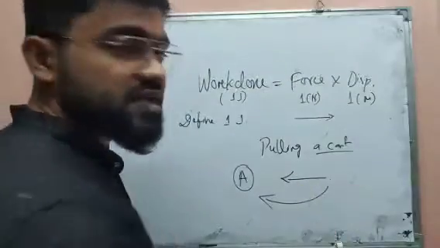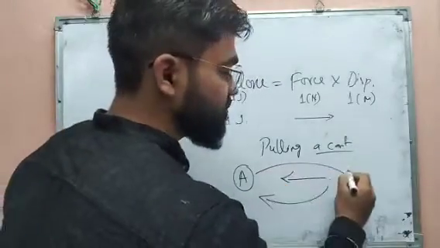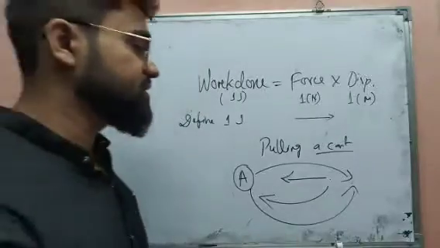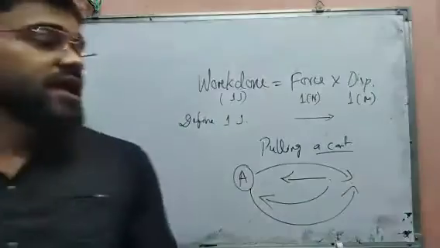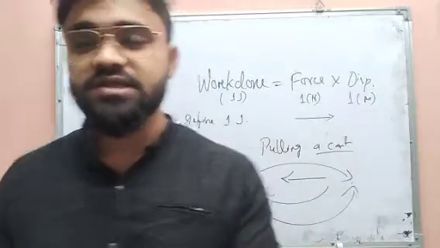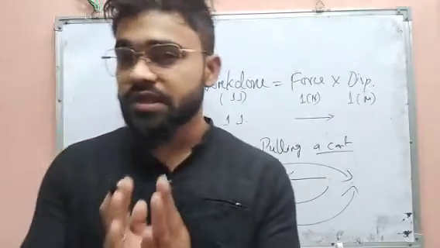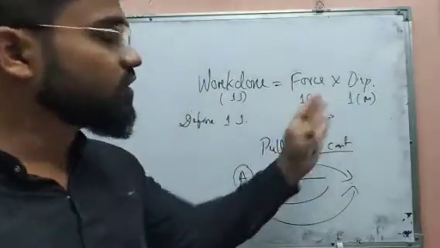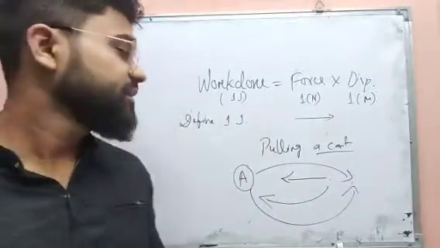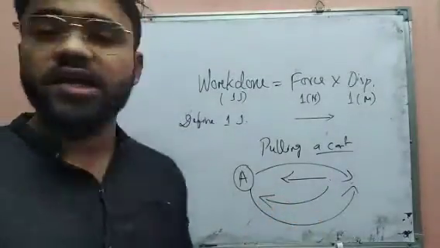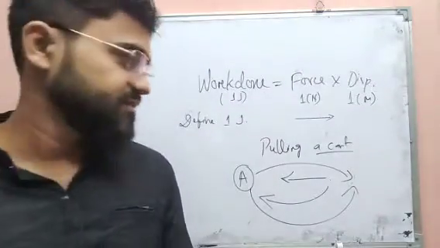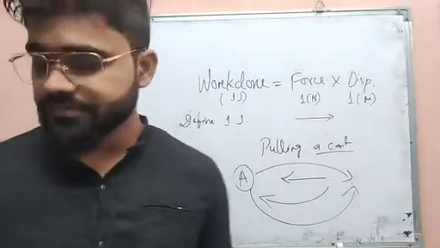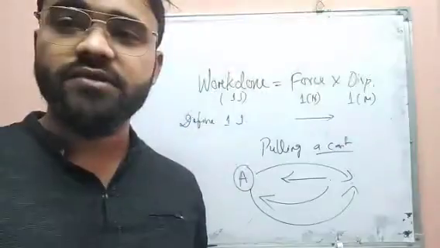Or suppose you are pushing a cart, then the cart goes away from you and you are also applying the force away from you. So when the work done and the force direction are the same, the work done is always positive. If the force and work done direction are not the same, that is, they are different, then the work done is always negative.